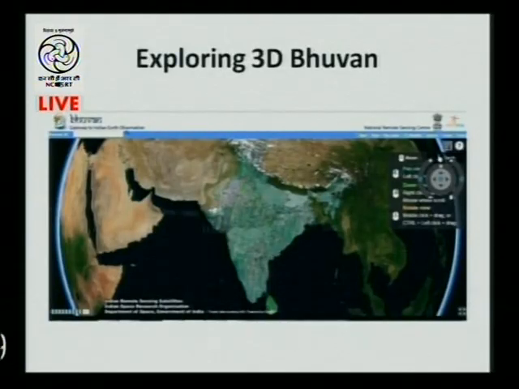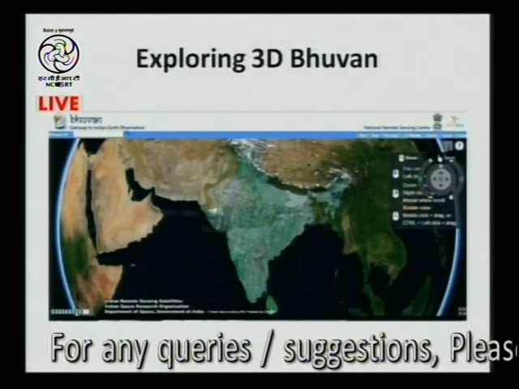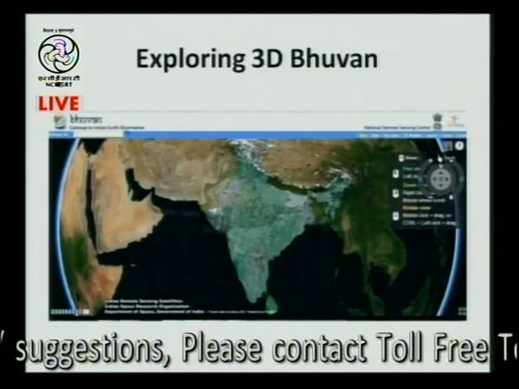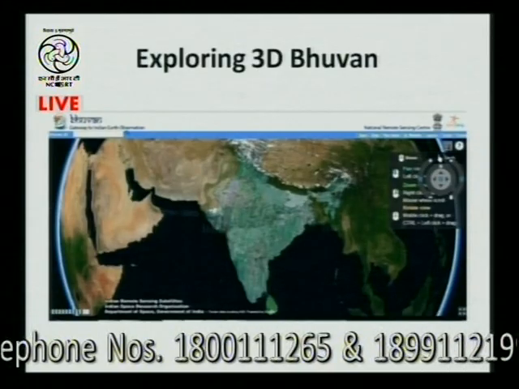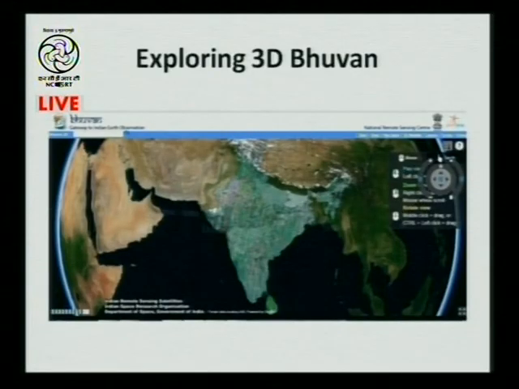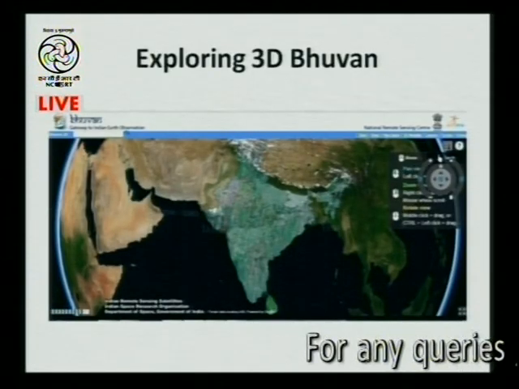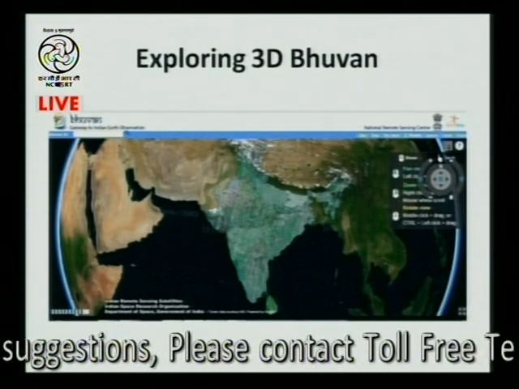And the story does not end here. After going through this exercise, children can go on exploring the 3D Bhuvan also, where everything has been given in 3D form. Right now it is in the developing phase, and if you look at more features, you will find the panorama view and even the 3D view of some cities. But as I said, it is still evolving. It will take a little more time before we will be able to see all the cities of India with the help of it. Moving on to the next slide.